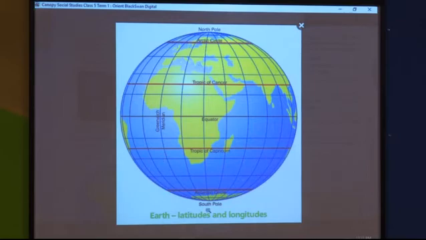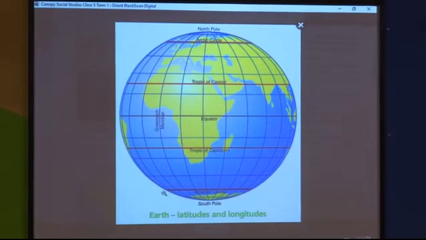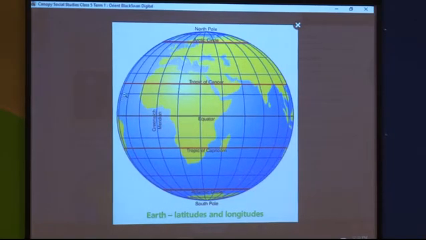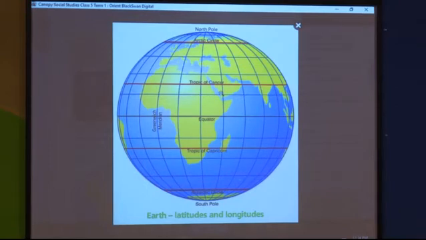Now these longitudes are from the north pole to the south pole and they are in semicircle. How are they? They are in semicircle. Whereas the latitudes which you can see here on the globe are complete circles. Like if it is shown here, the same line will continue from behind and complete a circle, whereas the longitudes are just a semicircle.